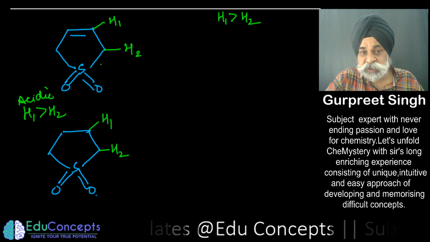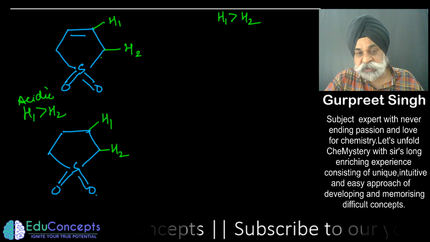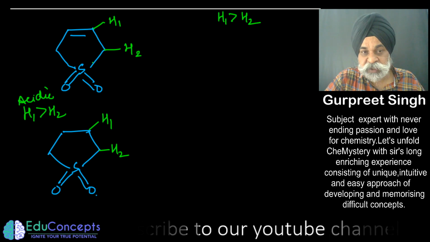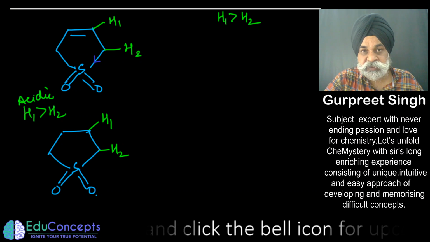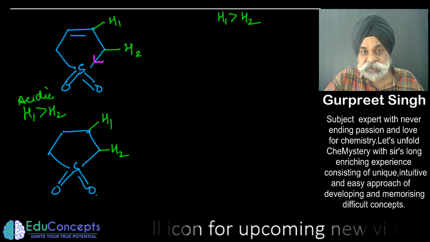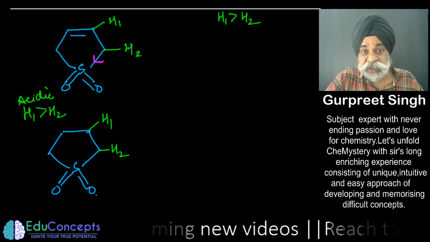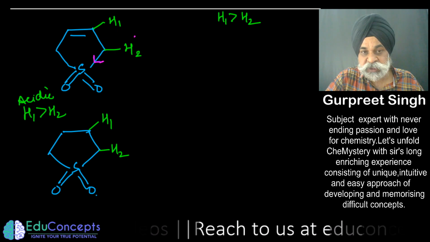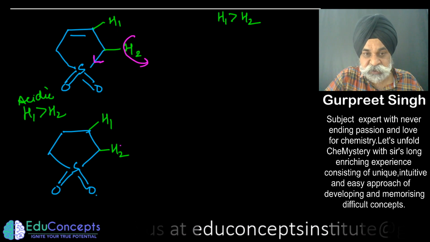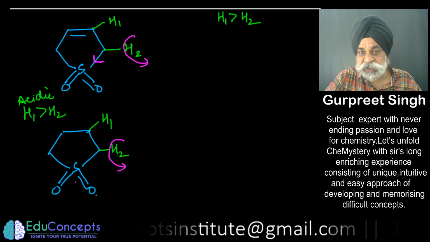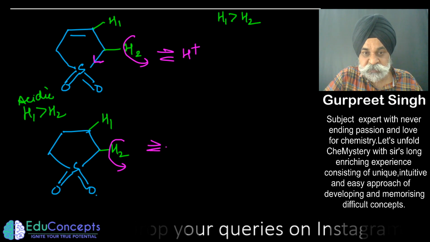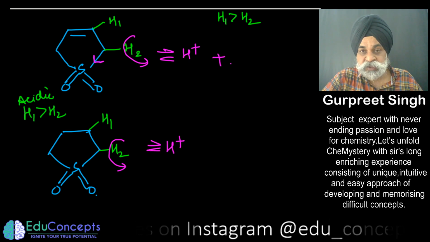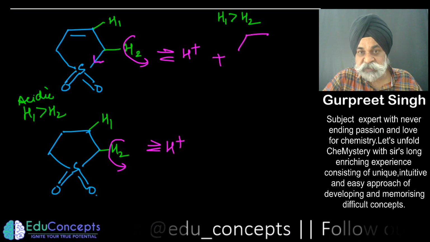Because simply those hydrogens would be more acidic which are closer to an electron withdrawing group. So this is an electron withdrawing group, isn't it? This is an electron withdrawing group, this is an electron withdrawing group, and H2 is closer to it, so this deprotonation would be easier. Same is the viewpoint here also. So when I say this H positive goes out, what you are left with? So how to check the acidity of a given compound?